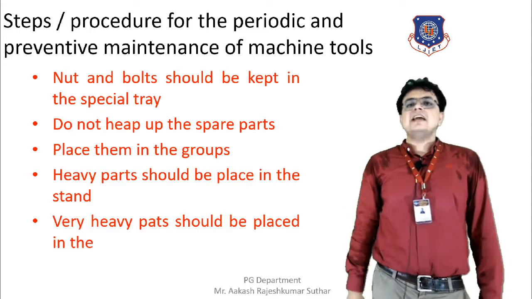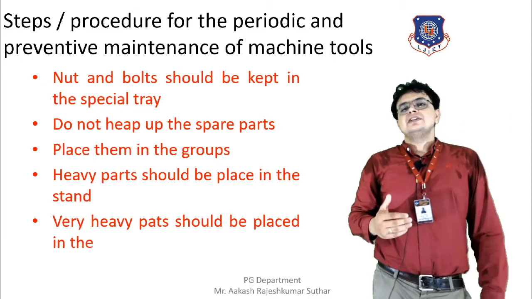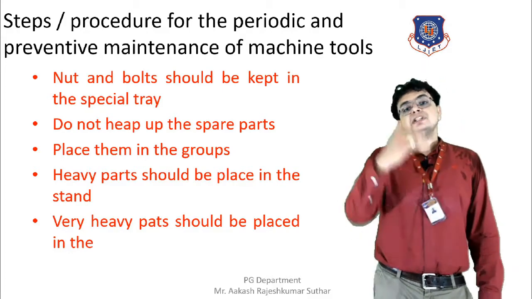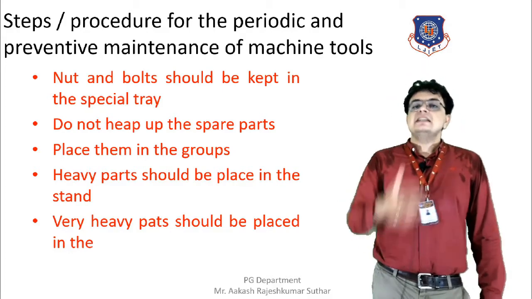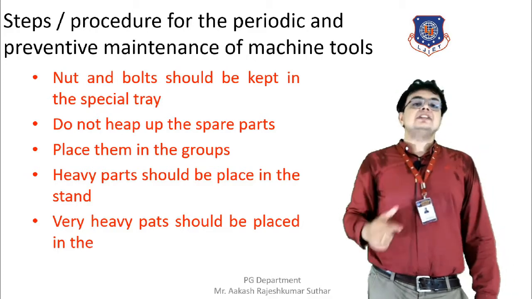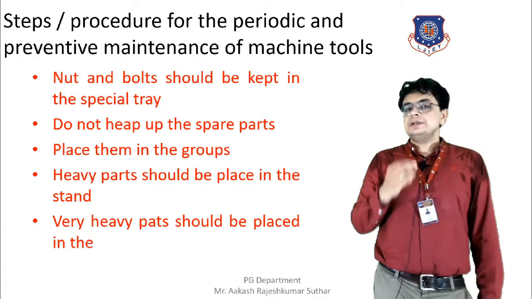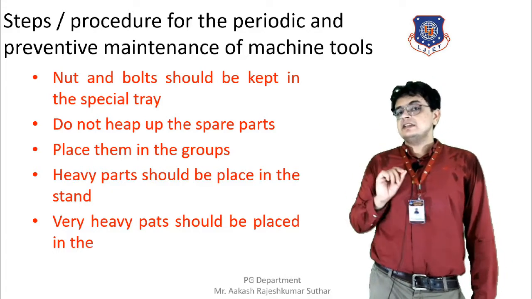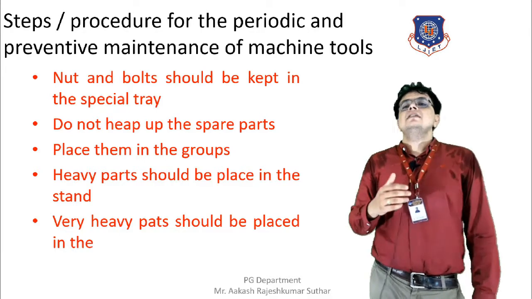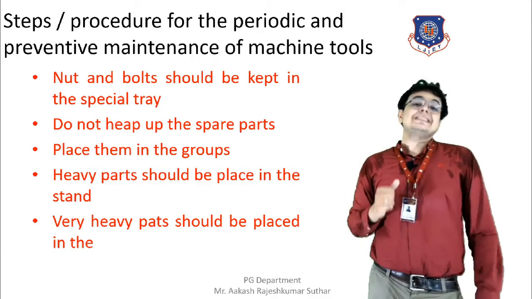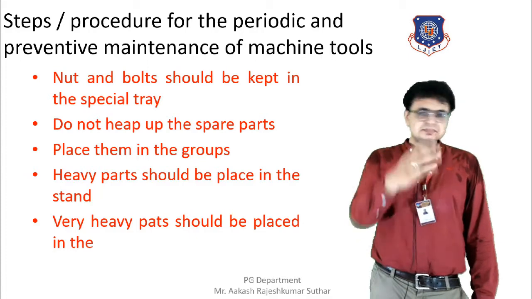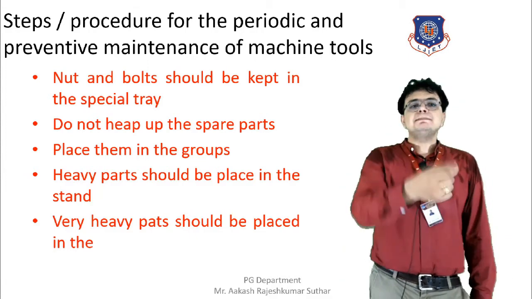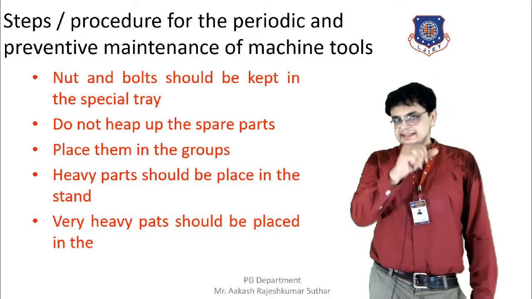So the heavier machine parts that are dismantled should be kept in the stands, and if very heavy machines are found in the dismantling, then they should be placed very near to the location of the dismantling. As a result of this, the chances of missing parts will never arise. And the bolts and machine parts which are dismantled should never be placed haphazardly, as discussed earlier also.